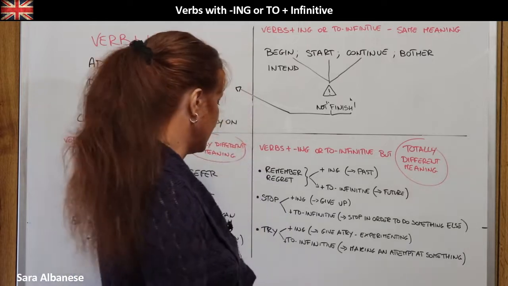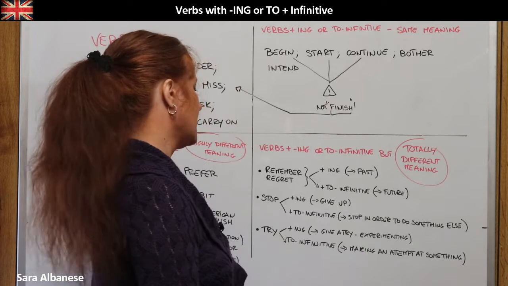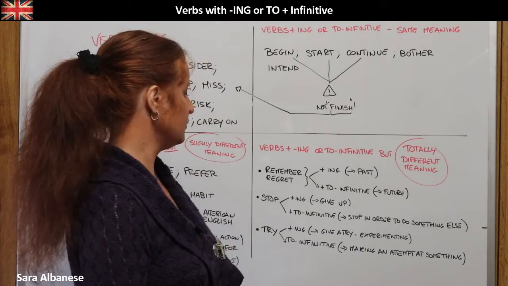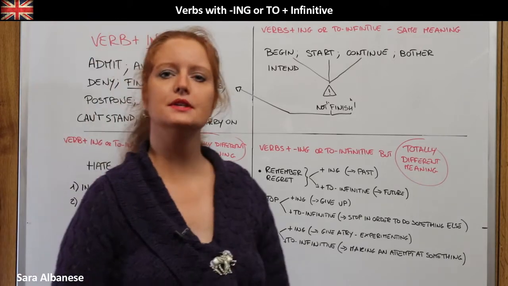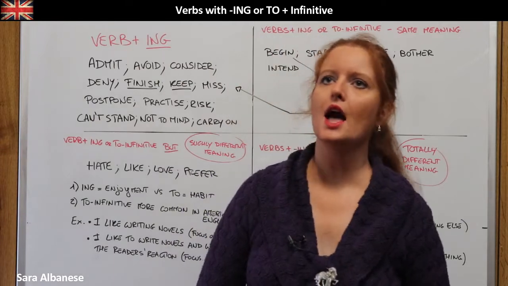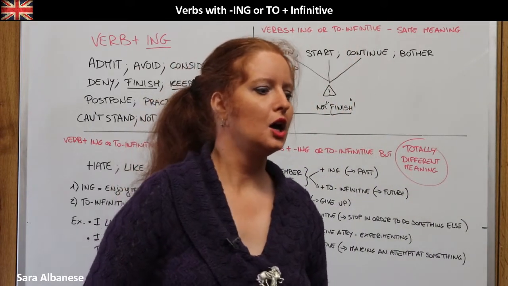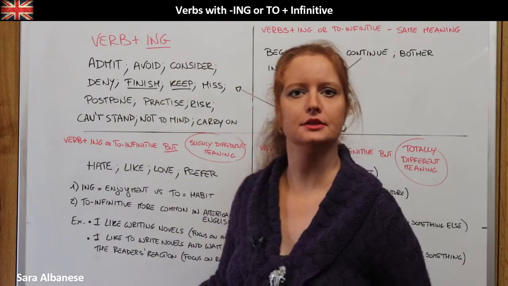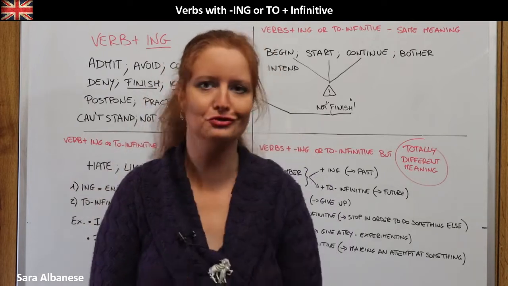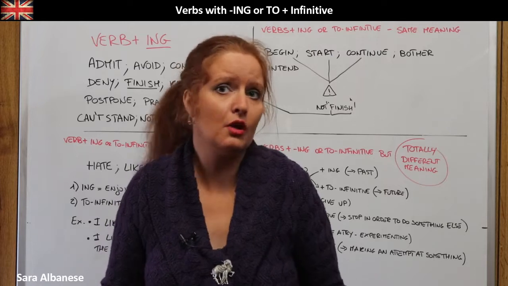Finally, okay, this is our last verb for today. It's the verb to try. Also in this case the meaning is a little bit different. If we use the ing form, it means to give it a try, to experiment with something. I try writing a novel. So it means that I am making an effort in order to do that. I'm experimenting and I am giving it a try.